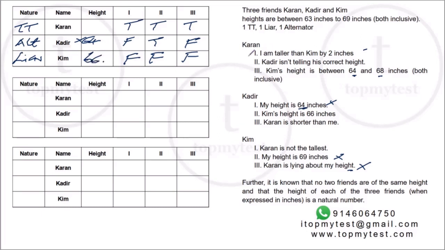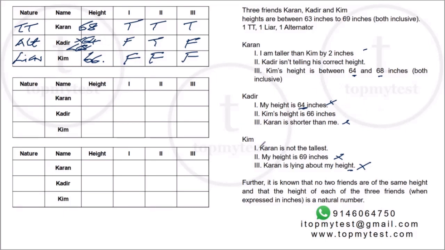Now if you go back to Karan's first statement, Karan says I'm taller than Kim by 2 inches. So Karan should be 68. Right? And his third statement will be false. Karan is shorter than me. This is false. So Karan has to be taller than Kadir. So Kadir has to be less than 68.